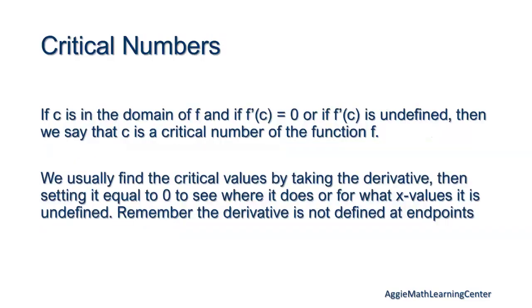All right, so this is how we find our local extrema: critical numbers. If c is in the domain of f, and if f prime, the derivative of f at c, equals 0, or if the derivative is undefined, then that x value of c is a critical point. At these critical points is how we find our local extrema.